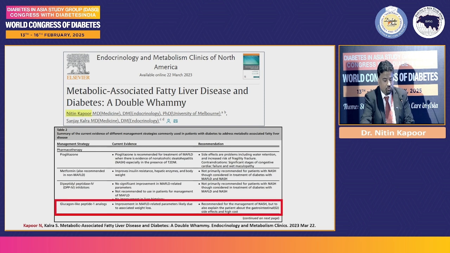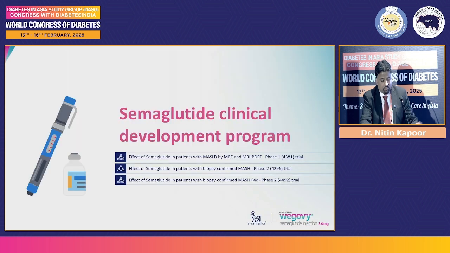But the focus of my talk today is on GLP-1 RAs and how they specifically have the evidence, which is really emerging very strongly as to how it can really reduce the steatotic hepatitis load, and specifically we'll be talking about semaglutide. But before I come to the Essence trial, that is the topic for today, let me take you through three small trials, very brief 3 slides that I'll present before coming to the Essence, what evidence we had from the phase 1 and phase 2 trials.